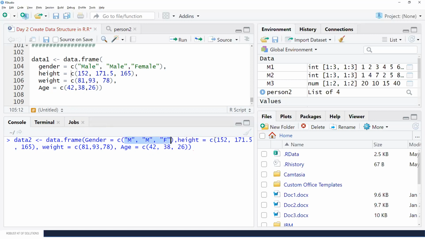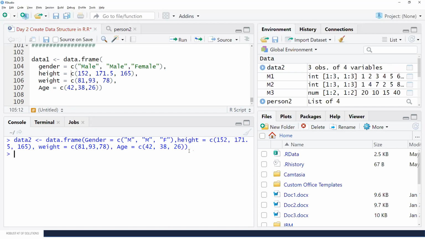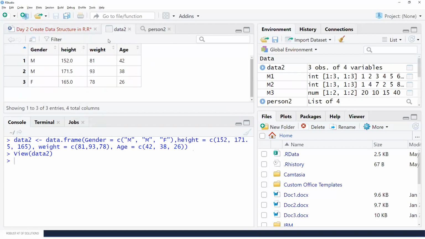So you can see one thing is common over there: here also 3 elements, here also 3 elements, here also 3 elements, and here also 3 elements, right? So that is the common thing. We'll also try removing some of the elements, and see what kind of error we get. So let me just enter this. So you can see here data2 is generated. If I click on that, it will show you the table.